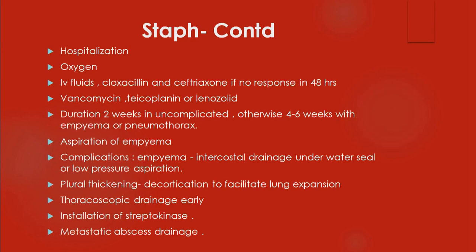And if there are any complications, various complications like empyema, intercostal drainage, underwater seal drainage with low pressure aspiration should be done. If there is pleural thickening, you have to do decortication to facilitate the lung expansion. Nowadays, most commonly, they do video assisted thoracoscopic drainage, what we call VATS. VATS means video assisted thoracoscopy. So there you try to do drainage of the pleural space, and you have to do instillation of streptokinase into the pleural sac to prevent pleural adhesions, and if there are metastatic abscesses elsewhere, they have to drain them. Next.